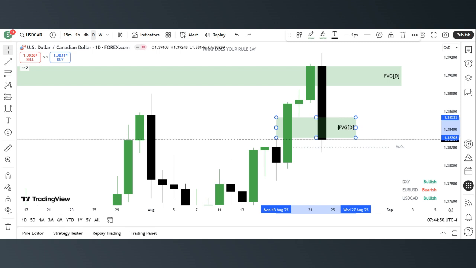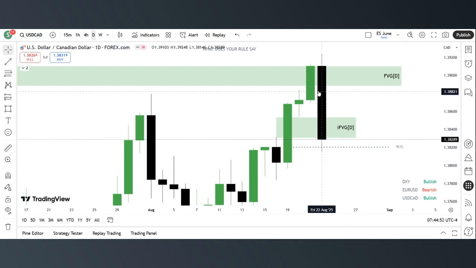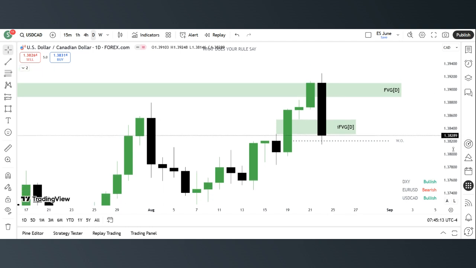An inverted fair value gap. Why inverted? Because we've closed below it. So the fair value gap will now be acting as resistance, right? So once we trade into it with wicks or body, we'll be expecting price to reject from it back to the downside. I would not want to see price with daily bodies closing above this fair value gap now, right? Because we're bearish.